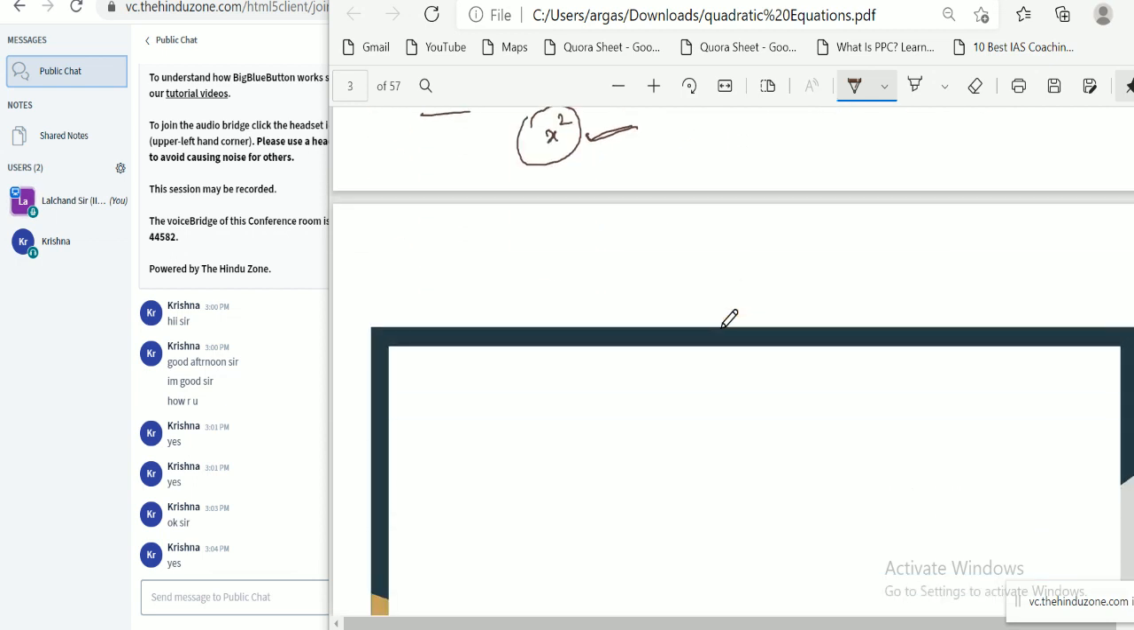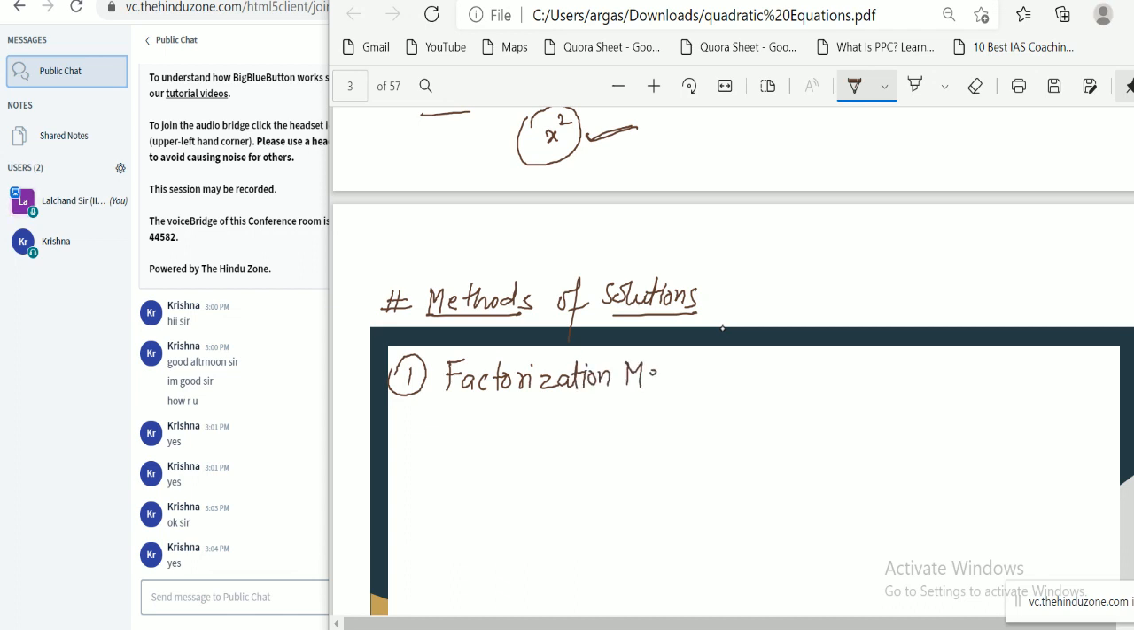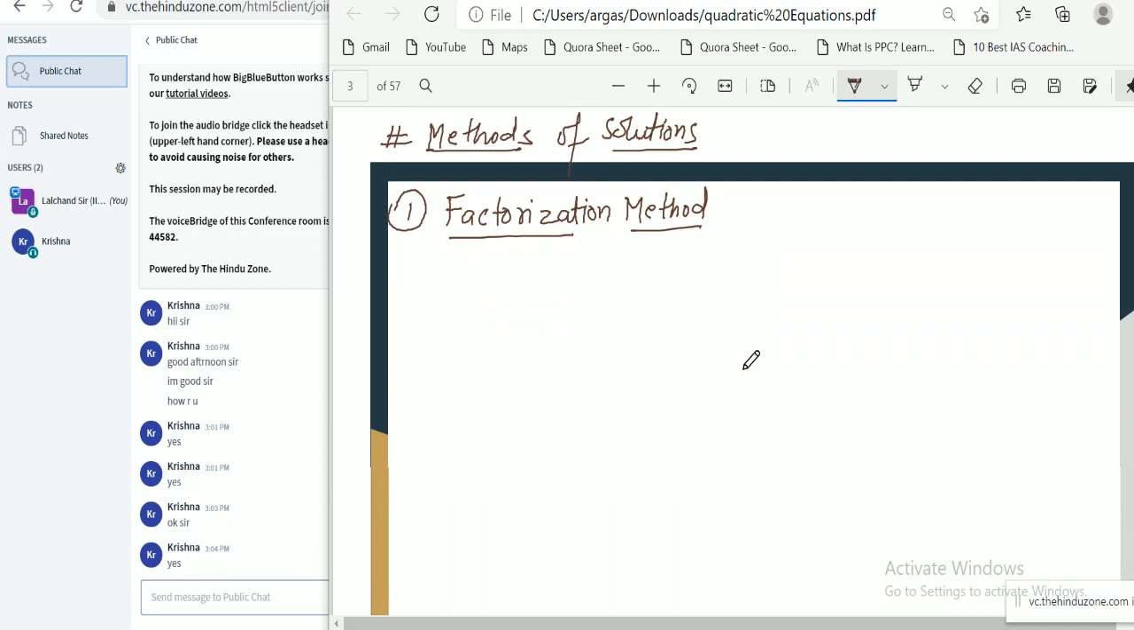Okay, how to solve a quadratic equation? Methods of solutions. How to solve a quadratic equation? There are a few different methods. The first method is our factorization method. In the factorization method, we simply split the middle term to factorize the equation.